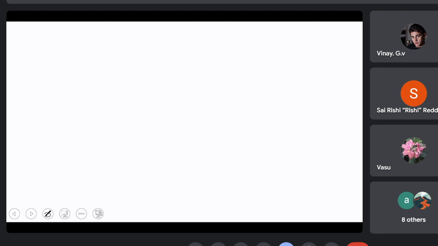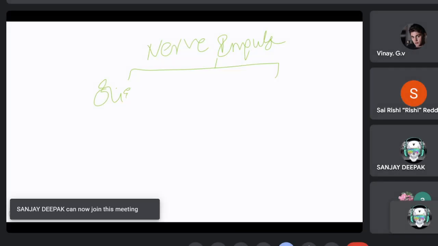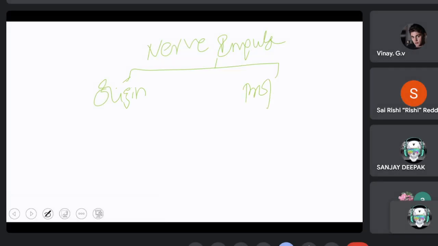And coming to the actual function of the neuron, that is the nerve impulse. Okay, transmission of nerve impulse. This can be studied under two heads. One is called the origin of nerve impulse, the other is called the propagation of nerve impulse.